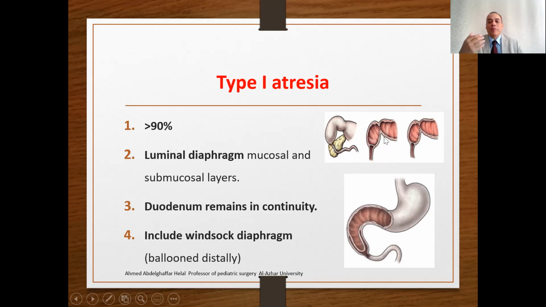This diaphragm or membrane may have what's called windsock deformity. Windsock means that the origin of the diaphragm is not related to the obstruction. So the diaphragm is present and ballooned distally, so its origin will be higher up than the dilatation of the duodenum.